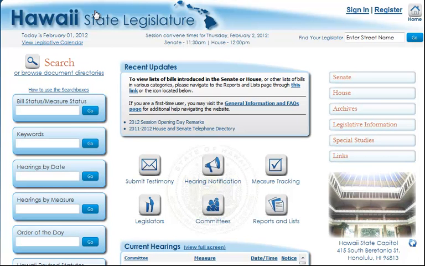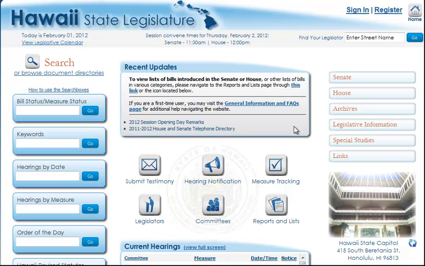Now let's take a minute to see how you would search for archived bills, for bills from past sessions. Why might you want to do this? Well, let's say your client is interested in a bill that was introduced in the last session but didn't make it through the legislature. It would be helpful if you could take a look at the testimony that was provided in that earlier bill to see which organizations and individuals are likely to support the bill or oppose the bill.